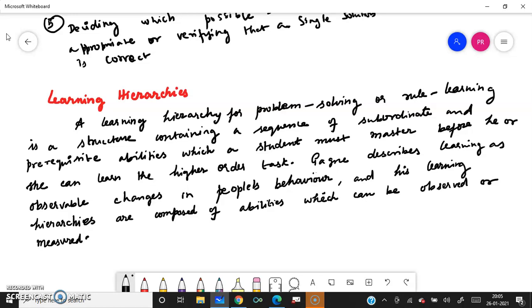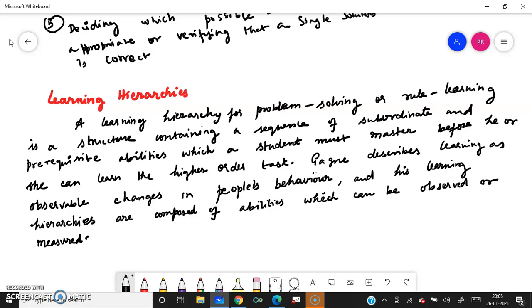Constructing a learning hierarchy for a mathematical topic is more than merely listing the steps in learning the rule or solving the problem. It is not only listing 1, 2, 3. What you have to do is prepare a list of steps with a good starting point, so it should have the starting point and an increasing order like that.